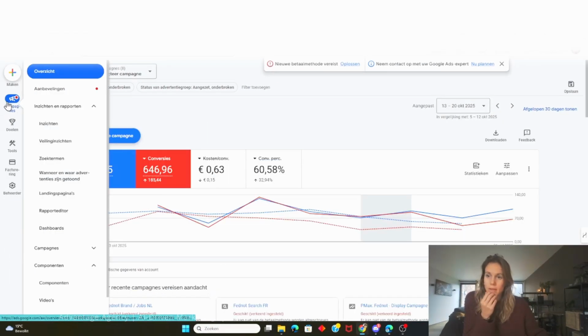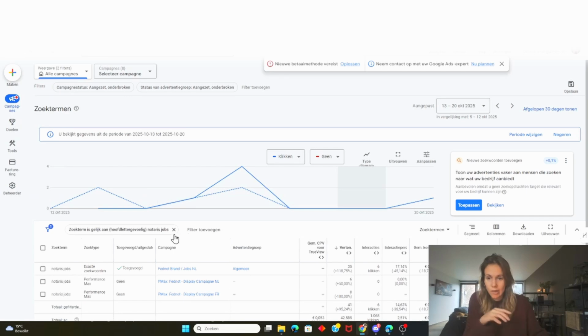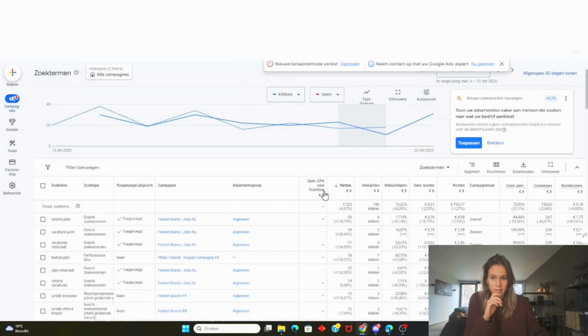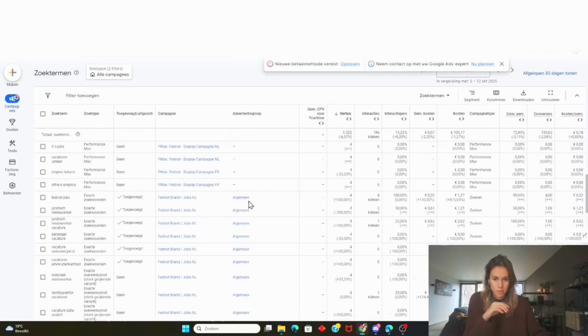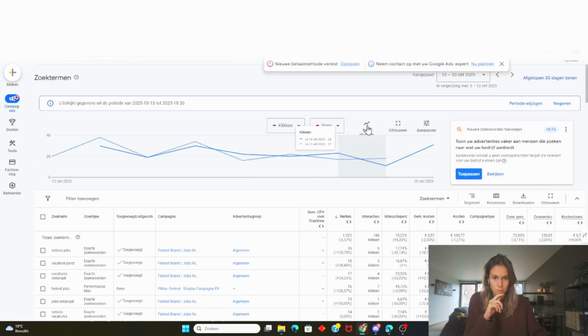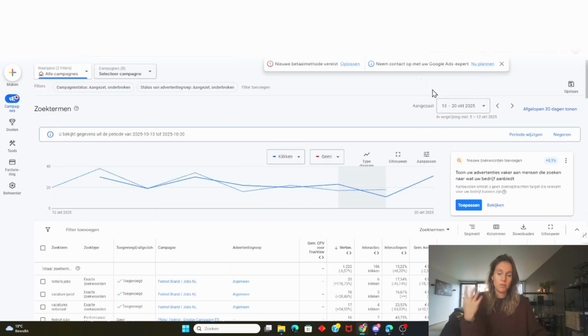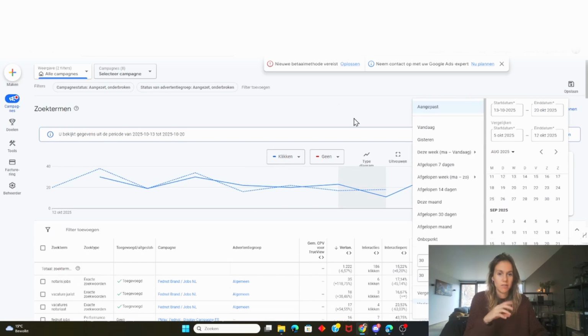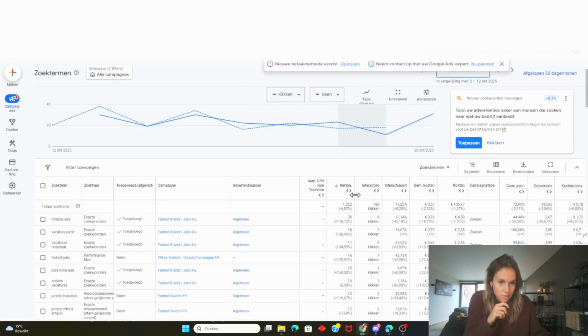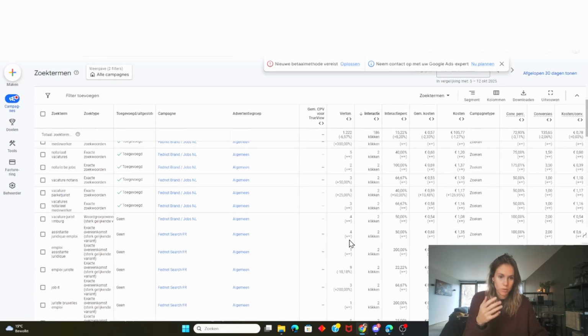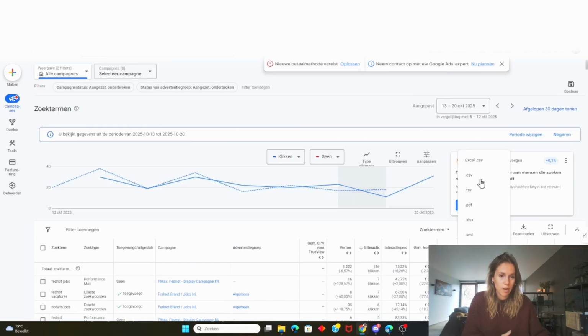Then I'm going to go to campaigns, go to insights and reports, and then go to search terms. These are the terms that people are looking for when they are looking for your business. I'm going to clear all the filters and then you will find the entire group of search terms that you need. Now, what is important here, if you do this every week, is that you select the last 7 days and then you organize them on interactions, because you want the ones that get the most interactions to be on the top. And then again, I'm going to download this keyword list as a CSV file.